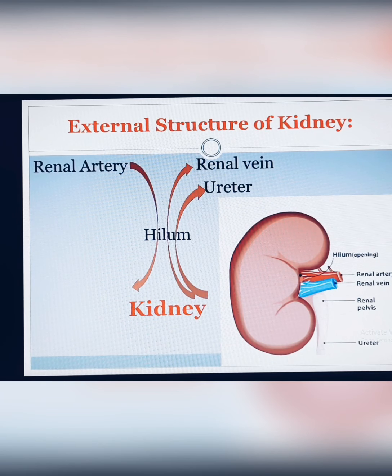And already you know that for bile, we use the pancreas. So these are the biological terms for the organs. For the kidney, which is an important organ, it has its own name: it is called renal. So whenever we say there is an artery which is for the kidney, we say it is a renal artery. There is a vein which is for the kidney, which is called the renal vein.